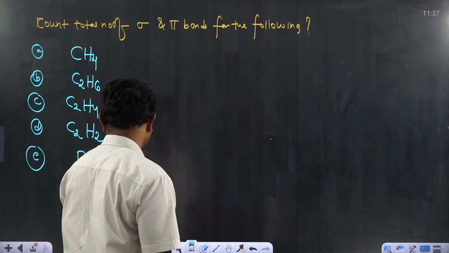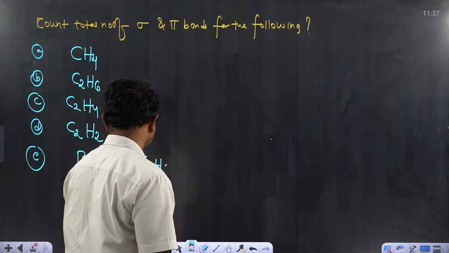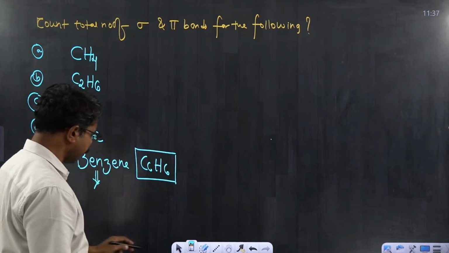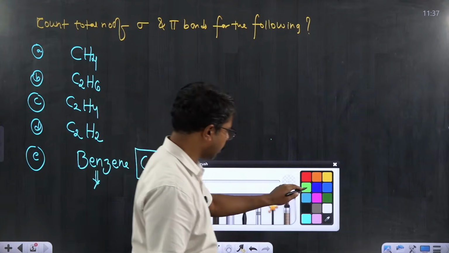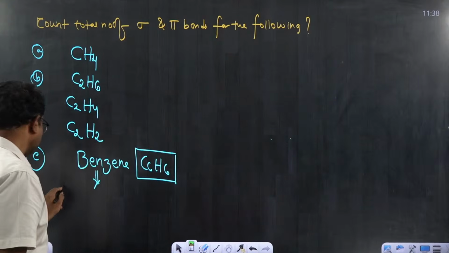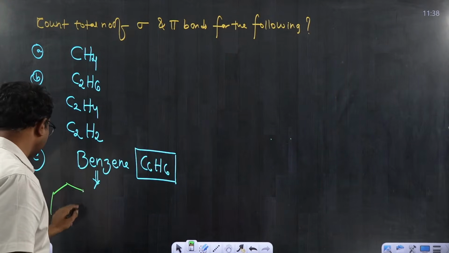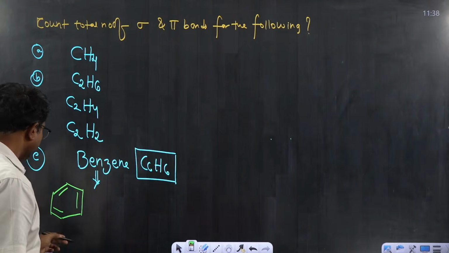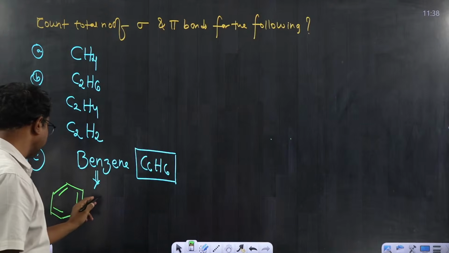Benzene has molecular formula C6H6. Benzene is a very important compound, especially in organic chemistry. Benzene is a cyclic 6-membered ring with alternating pi bonds. This is benzene.